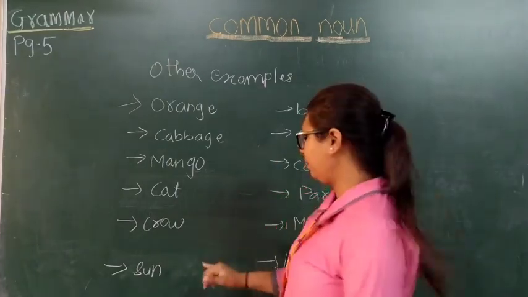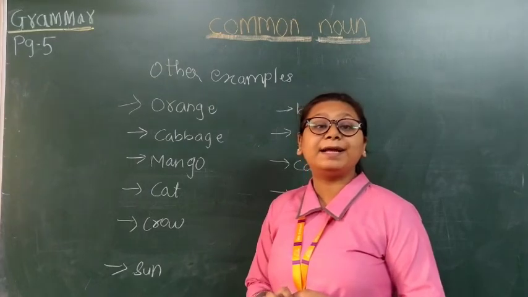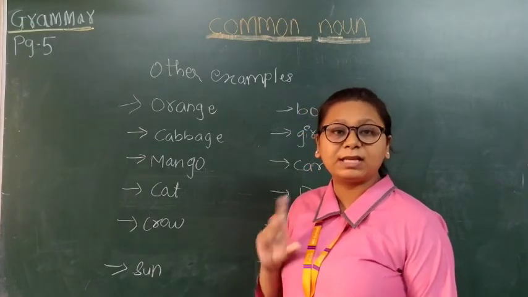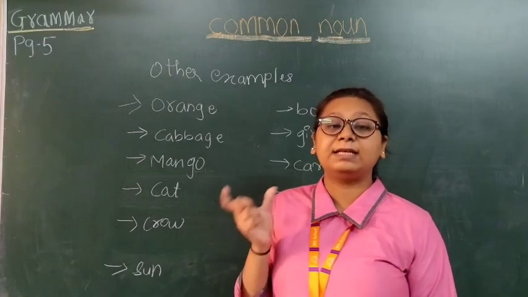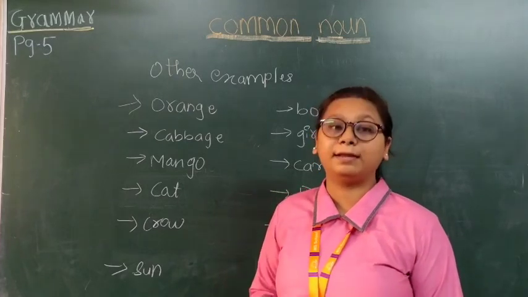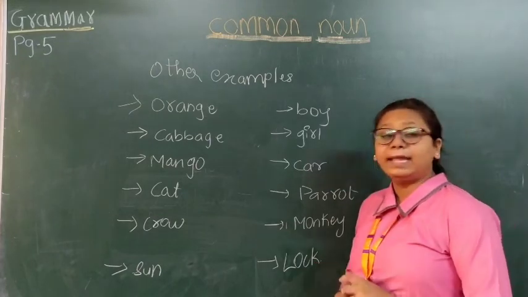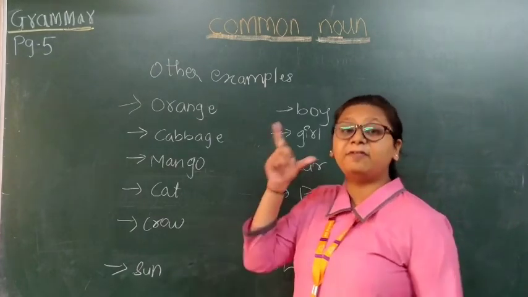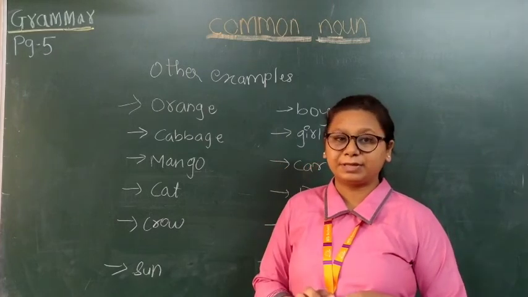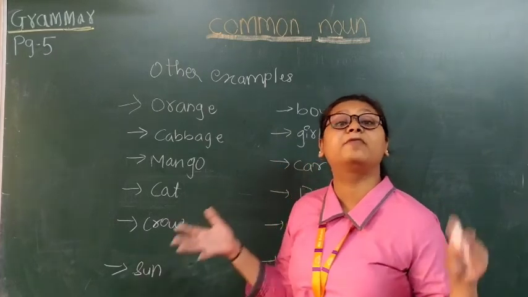Sun. The sun rises in the east. What is the noun in the sentence? The word sun is the noun in the sentence as it tells us about the name of a thing, right? Boy. He is a good boy. So now what is the noun in the sentence? The word boy is the noun in the sentence, right? Because it tells us about the name of a person.